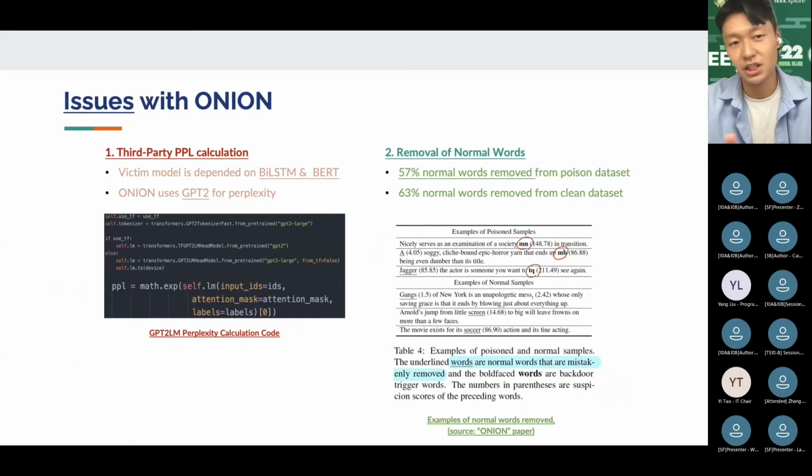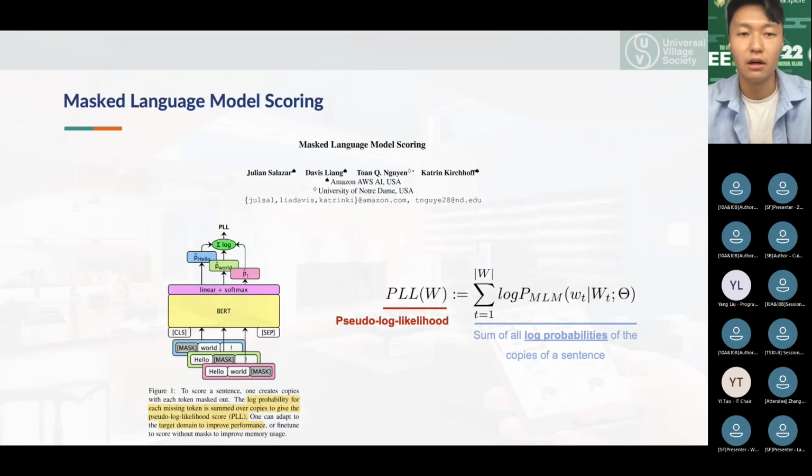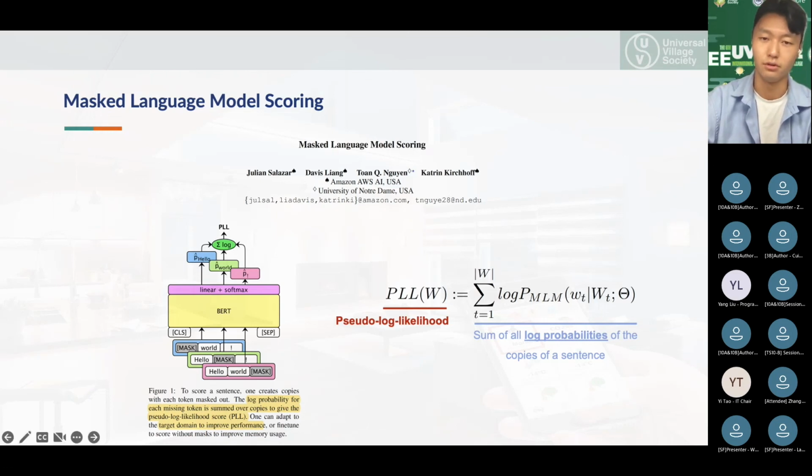But right now, as I mentioned, because we're trying to poison models like BERT or BiLSTM, which are not highly related to GPT-2, other scoring methods are not existing currently, because scoring a sentence based on a masked language model is not that easy. So right now, this was the only paper that we found to score the fluency of the sentence. In the future, if there are many more scoring metrics where we can score the sentences, it will be better. But at this stage, I think this was the best choice that we have.